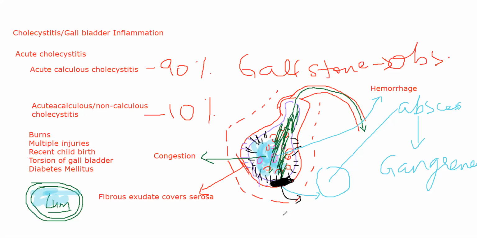And as it progresses even more, if you are not able to stop the condition at that point, ultimately gangrene develops. As gangrene develops, there will be holes created inside the wall of your gallbladder, creating ruptures. Through that rupture, whatever content of the gallbladder is there, bile and that inflammatory exudate, will move out into your peritoneum, and it can cause peritonitis, sepsis, and different complications. But that is the progression of acute cholecystitis.